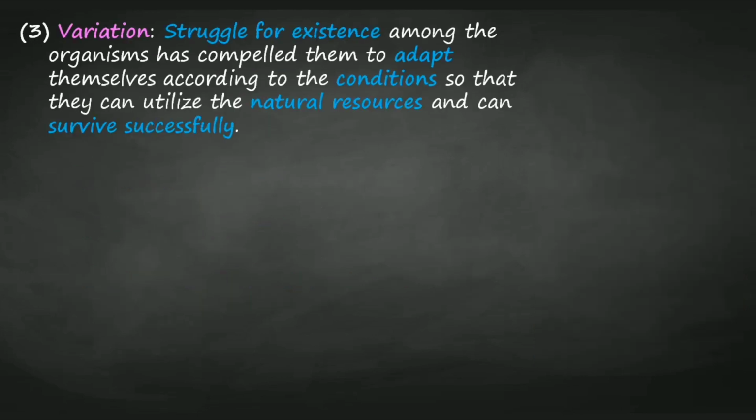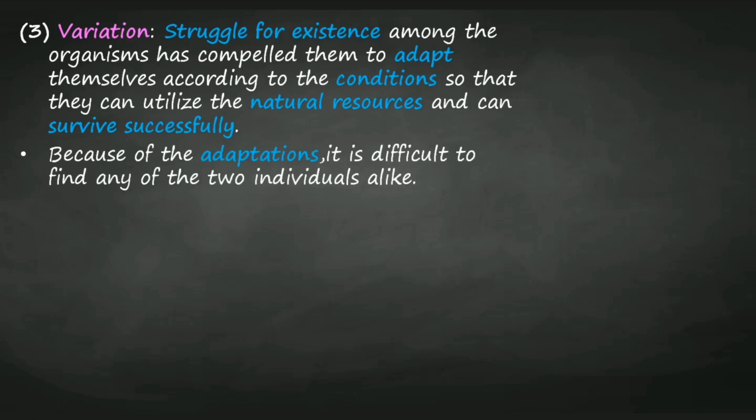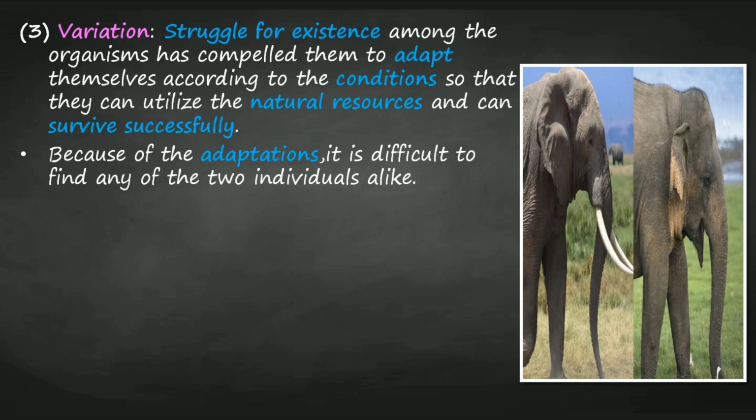Variation. Struggle for existence among the organisms has compelled them to adapt, meaning to adjust themselves according to the conditions so that they can utilize the natural resources and can survive successfully. And because of the adaptations, it is difficult to find any 2 individuals alike. So this kind of difference is known as variation.